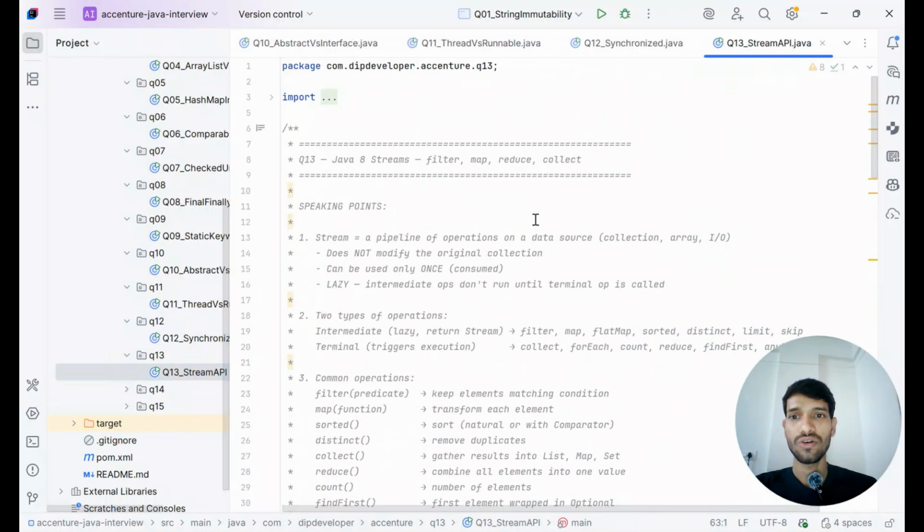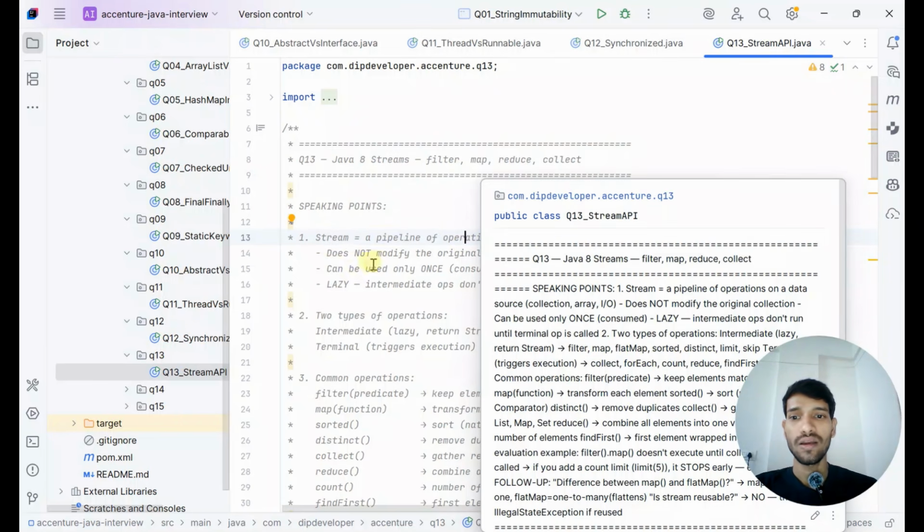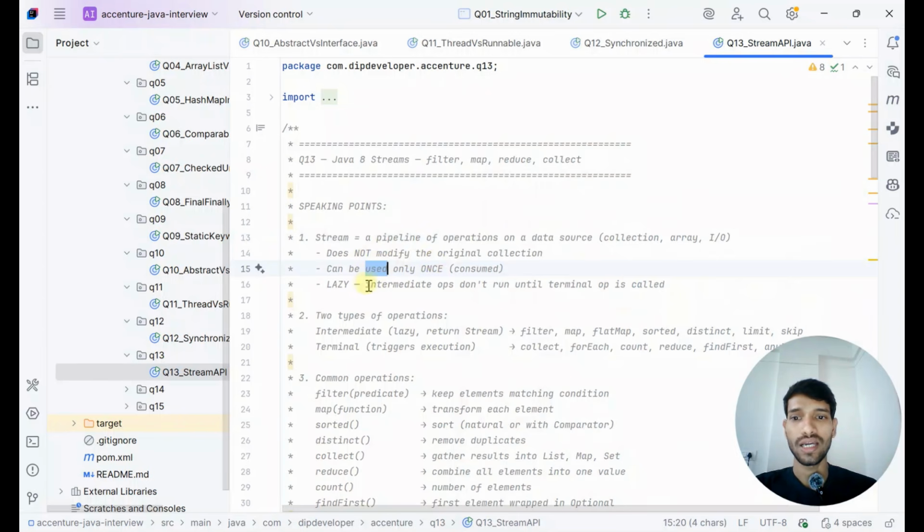The next question is on the Stream API. You can explain the different intermediate operations and terminal operations. Intermediate operations like filter, map, and terminal operations like reduce, collect. So a stream is a pipeline of operations on a data source. It will not modify the original collection, but can be used only once. All the intermediate operations are lazy, and they will not run until the terminal operation is called.